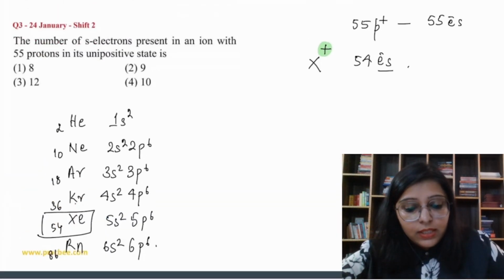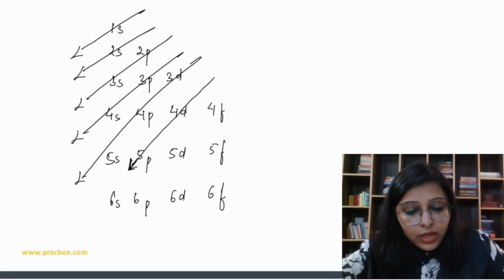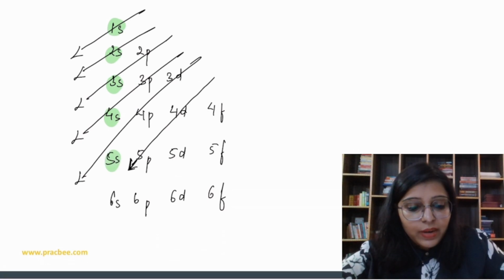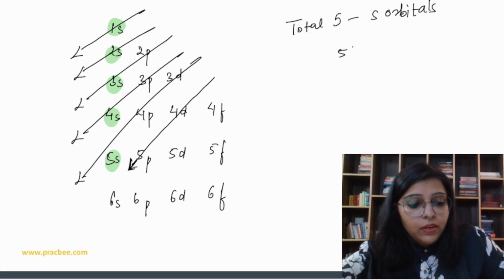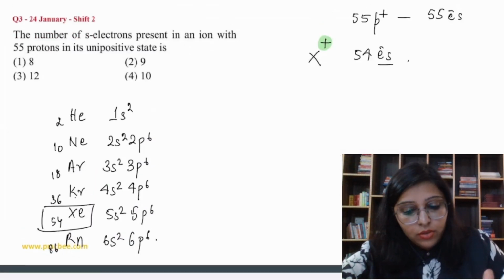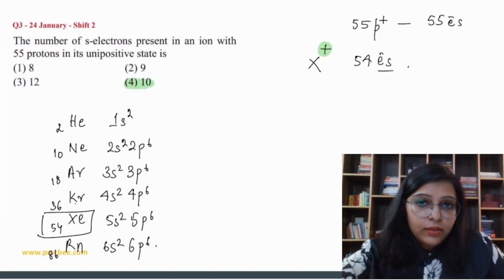Now the question says the number of s electrons. You have to calculate the total number of s electrons. So s orbitals: 1s, 2s, 3s, 4s, 5s. So total 5 s orbitals, which means we can have a maximum of 5 into 2, 10 electrons, because in one orbital we can have a maximum of 2 electrons. So the answer is going to be the 10. Okay.